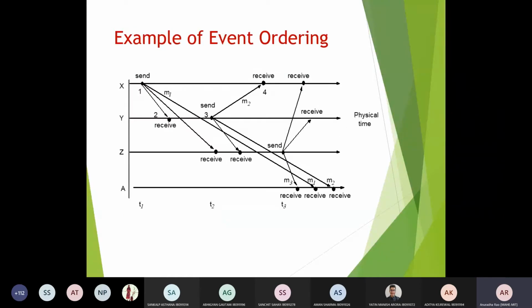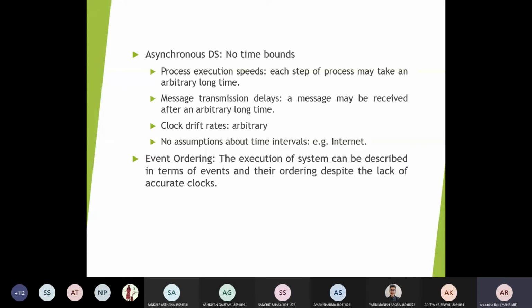So for that, in the case of asynchronous, there are no time bounds. In this particular case, the message may be received after any arbitrarily long time, or each step of a process may take any arbitrarily long time. Clock drift rates can also be arbitrary. So there are no assumptions about the time intervals. Basically, you are not going to consider the time constraint. In that case, you are working on an asynchronous distributed system.